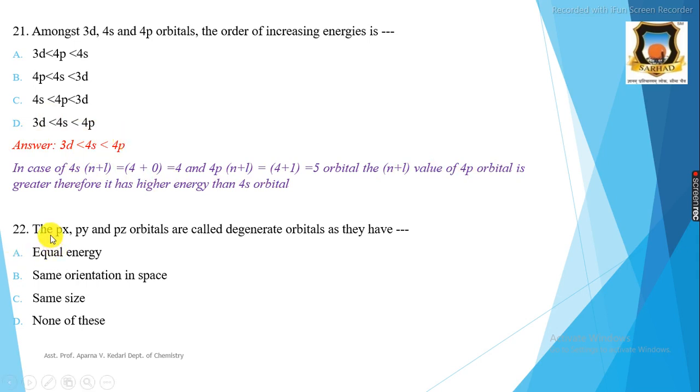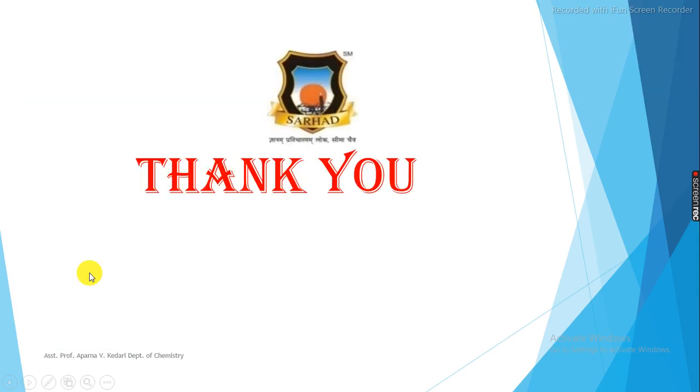Then the next question: the px, py and pz orbitals are called degenerate orbitals as they have equal energy, same orientation in space, same size, none, D option is none of these. The correct answer is equal energy. That is, px, py and pz orbitals are degenerate orbitals because they have equal energies.